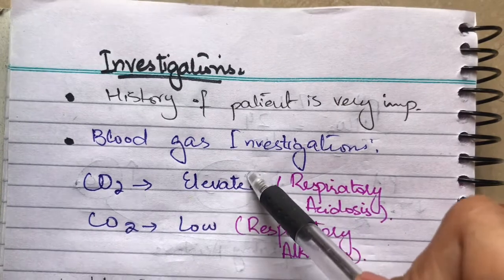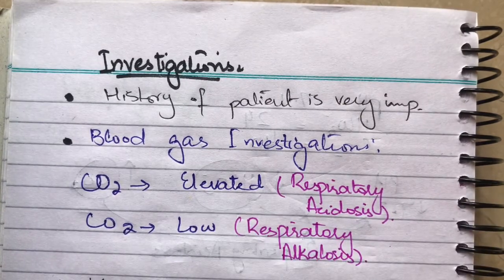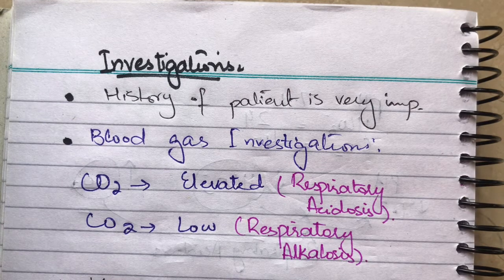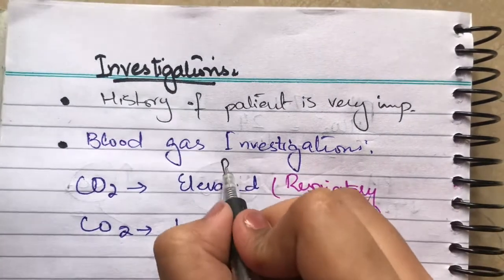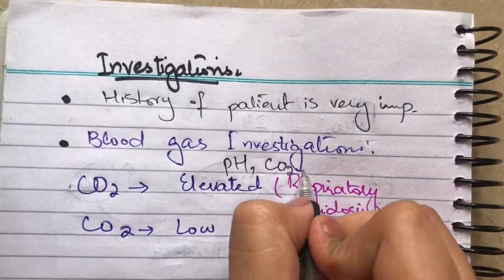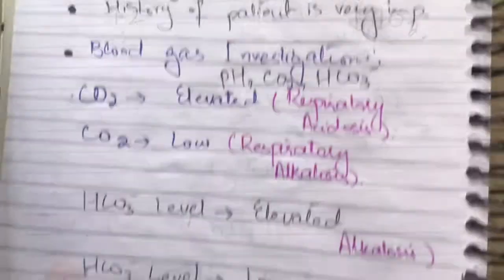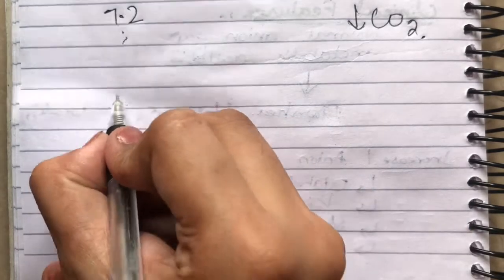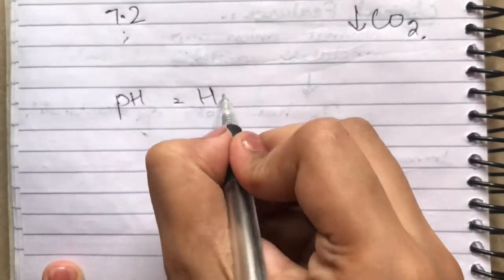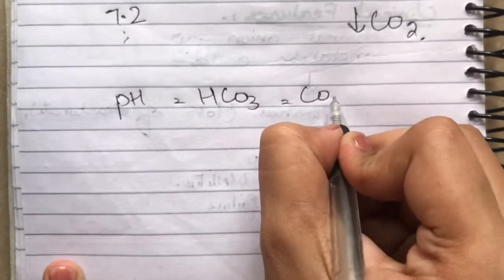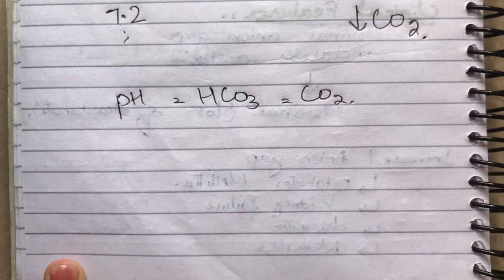Then move on towards the blood gas investigations, that we in short refer to as BG's investigation. When we talk about BG's investigation, we have to check out the pH of the blood. We first have to check out three things: pH of the blood, carbon dioxide level of the blood, and bicarbonate level in the blood. When we consider pH, carbon dioxide, and bicarbonate, we have a relation between them in order to rule out the patient's acid-base balance.